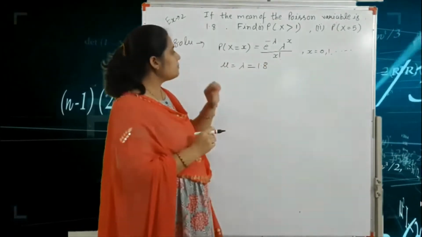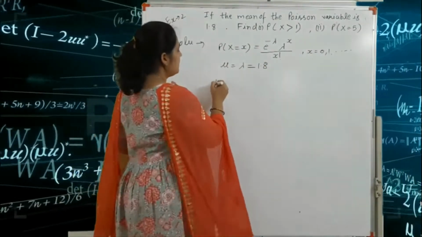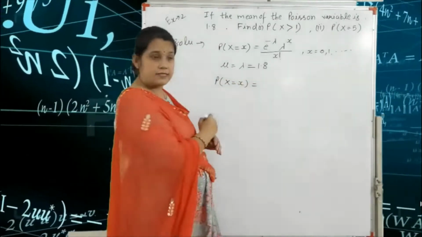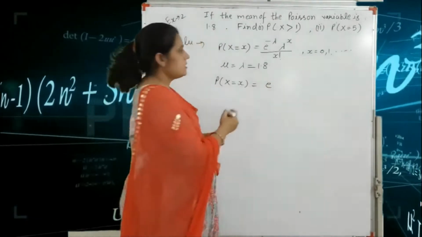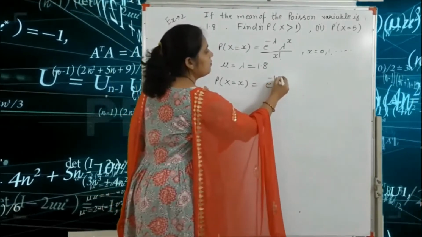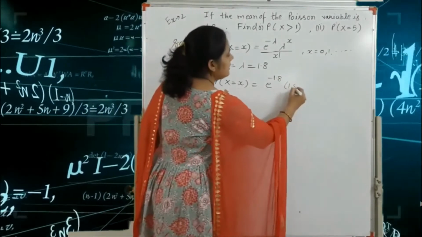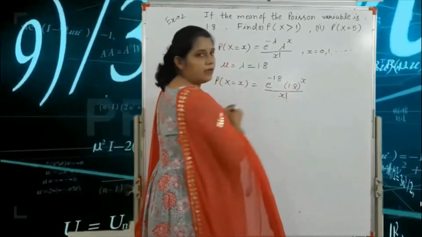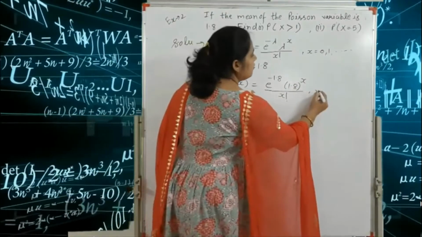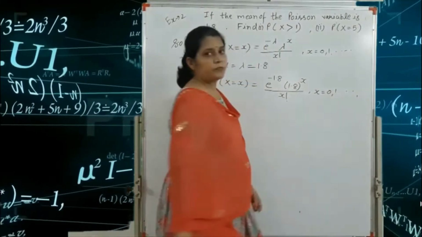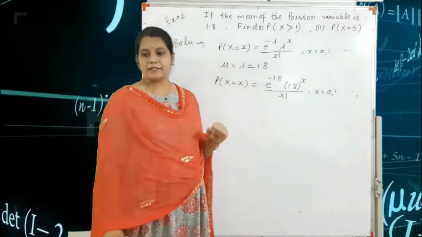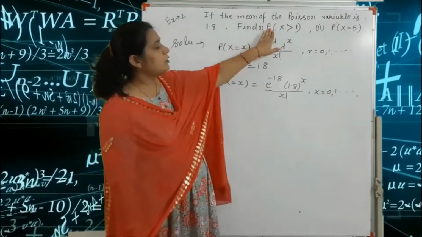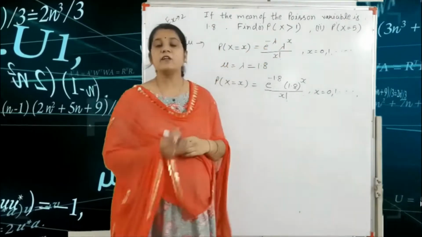So first we put the value of lambda. So P of capital X equal to small x is equal to e raised to the power minus 1.8, 1.8 raised to the power x divided by factorial x. Here the value of x is 0, 1, and so on. Got it? After that, using the formula of the Poisson distribution, we find the value of P of x greater than 1.